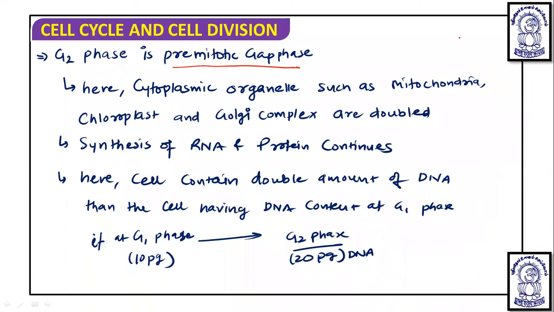So in this pre-mitotic gap phase, what happens? The cytoplasmic organelles such as mitochondria, chloroplast, and Golgi complex are doubled. Actually, most organelles are already synthesized in the G1 phase, but these organelles are synthesized one more time in the G2 phase. Apart from this, the synthesis of some RNA and proteins continues, and here the cell contains double the amount of DNA than the cell at G1 phase. If at G1 phase the DNA content is 10 picogram, then at the G2 phase it is going to become 20 picogram.